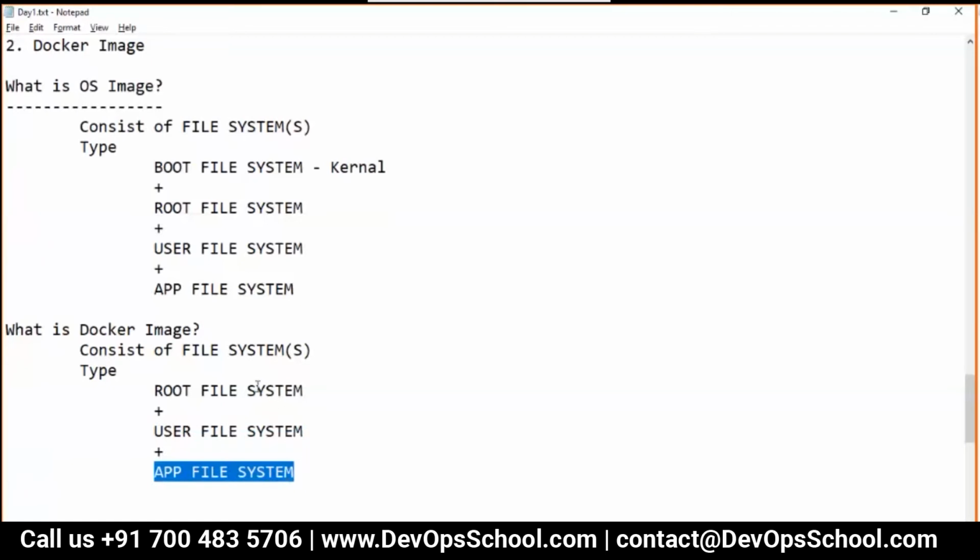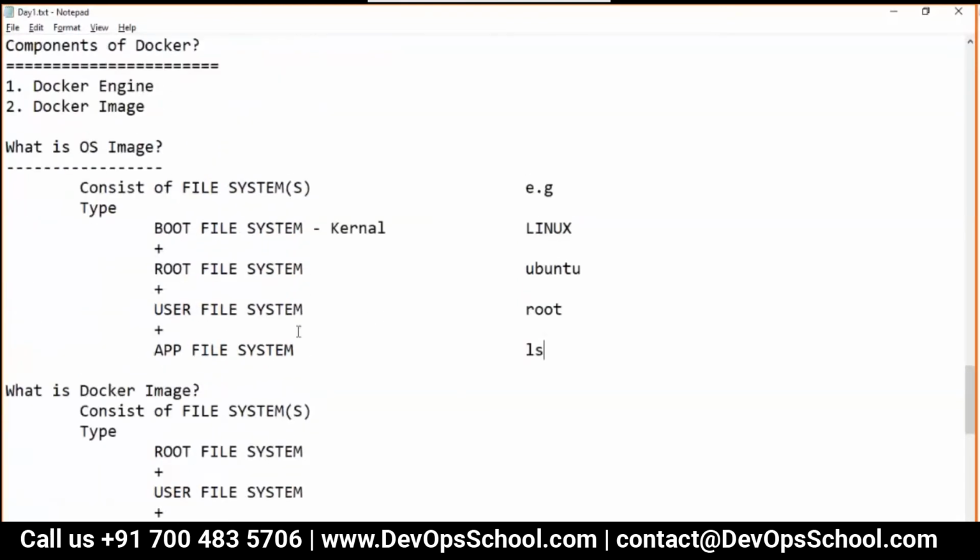When I say that, you want to see a simple example, right? Here the kernel will be Linux. Here it can be Ubuntu. Here it can be root. Here it can be ls, one application installed. Simple. So here, what is Ubuntu?